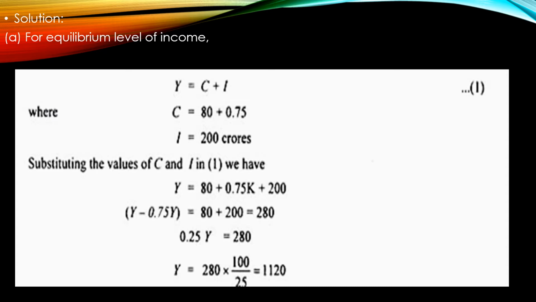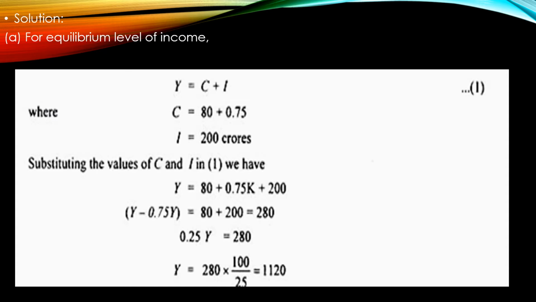These are the 2 uses for which your income would be used, that is consumption and investment. C is given in the question, that is C is equal to 80 plus 0.75y, and I is equal to 200 crores. We just substitute the values for C and I in the equation Y is equal to C plus I.